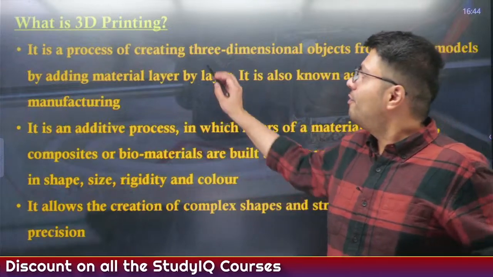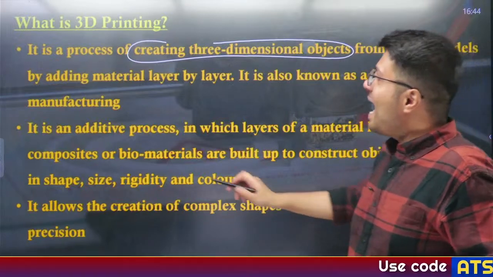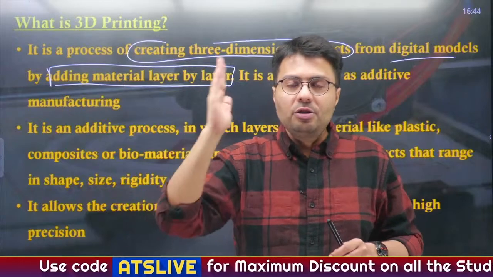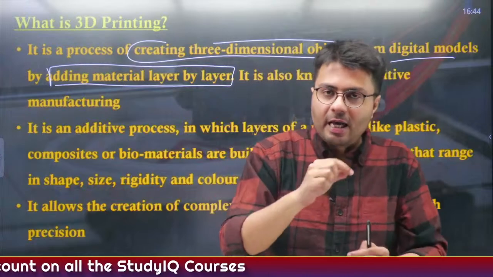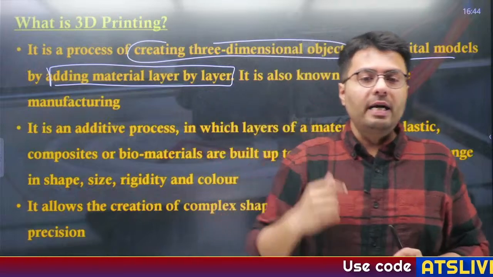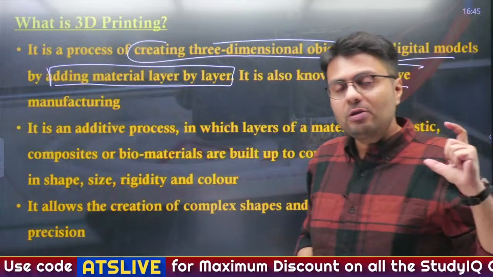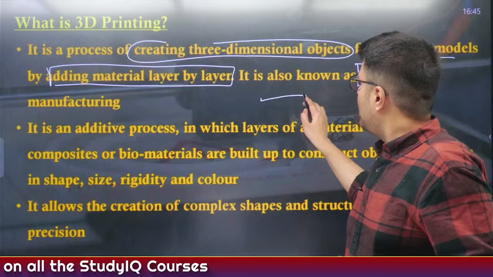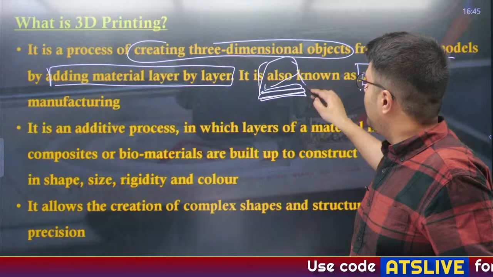Now, 3D printing is a process of creating any 3-dimensional object from digital models by adding material layer by layer, right? I told you the reductive manufacturing process is you cutting down, removing a larger piece of wood and carving a smaller piece of wood. But when the opposite happens, that you make something layer by layer according to a shape, that is called 3D printing, and it is also known as additive manufacturing. The earlier, usual process was reductive. This is additive: you make one layer, then another layer, then another layer, and slowly the bigger shape takes place.